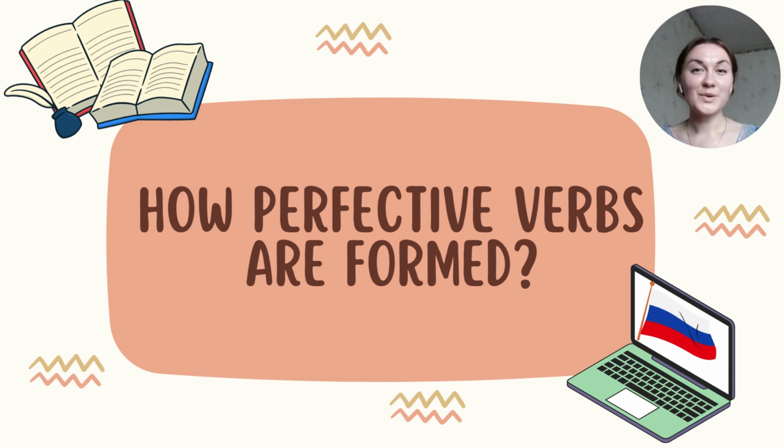Okay. Now we are going to talk about how perfective verbs are formed. Actually, I recommend you to memorize verbs already in two aspects, imperfective and perfective. It will be easier for you in the future, and it will be really nice if you memorize these verbs in context. For example, I am writing the book right now, I wrote a book yesterday. This way you will understand these verbs better and they will be used automatically. So I really recommend you to memorize all these verbs in context.